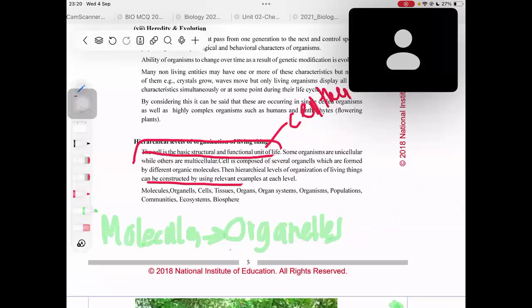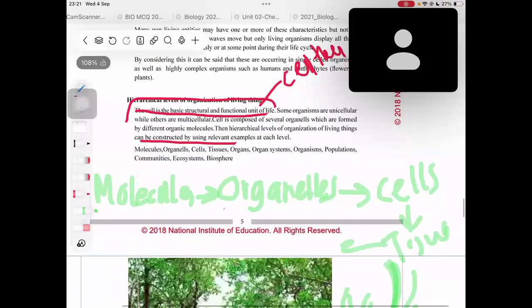Organelles form cells, and a group of cells forms tissues. A group of tissues forms an organ, and several organs combine to form an organ system, and organ systems combine to form the organism.